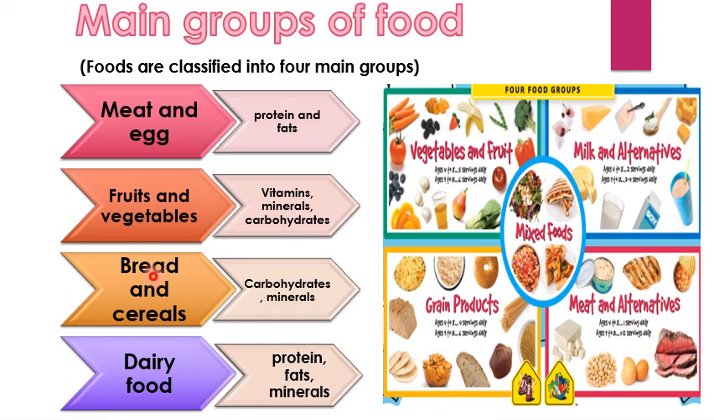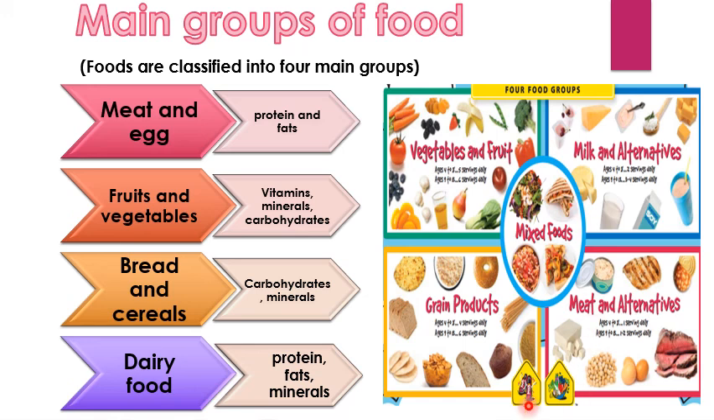Then we talk about bread and cereals. If we talk about bread and cereals, they have carbohydrates and minerals in good quantity, right? The word dairy indicates milk. What does it indicate? The word dairy indicates milk. So dairy food are the kind of foods which are derived from milk, right? Like yogurt, ghee and these kind of things. They are having proteins, fats and minerals in them.